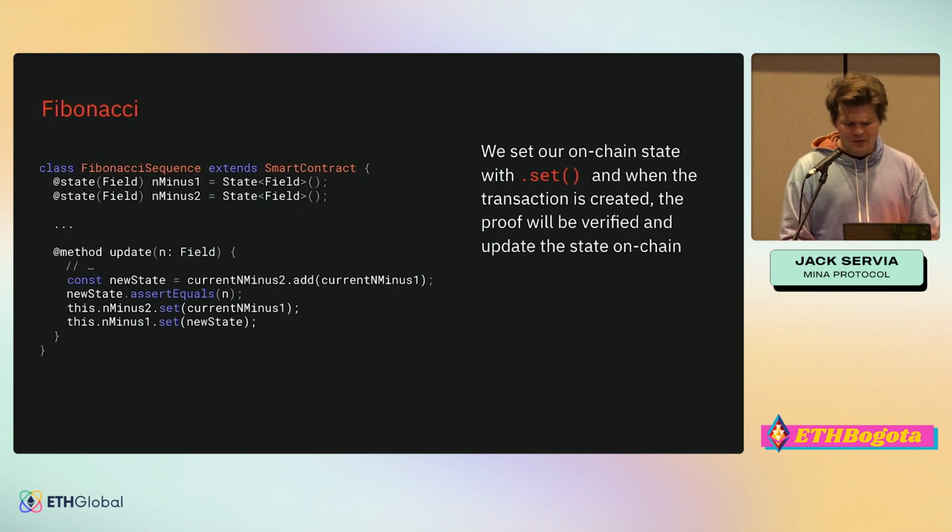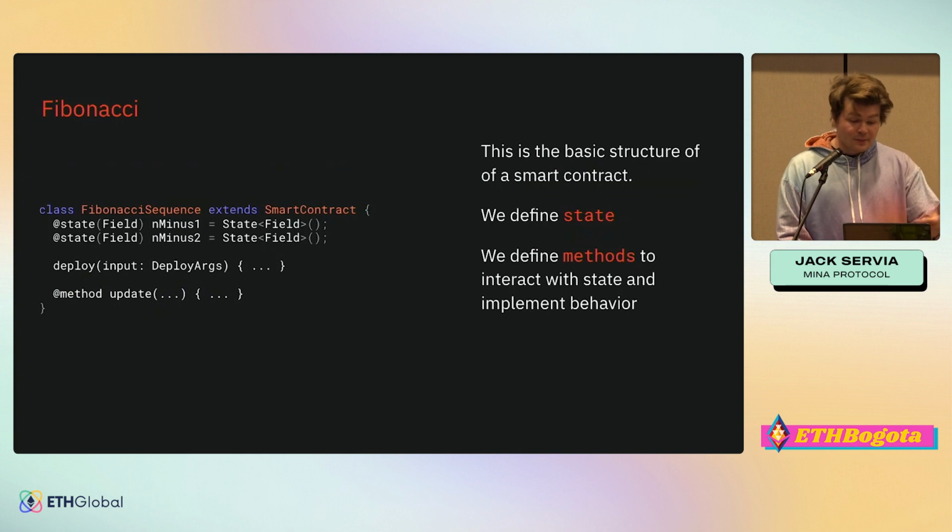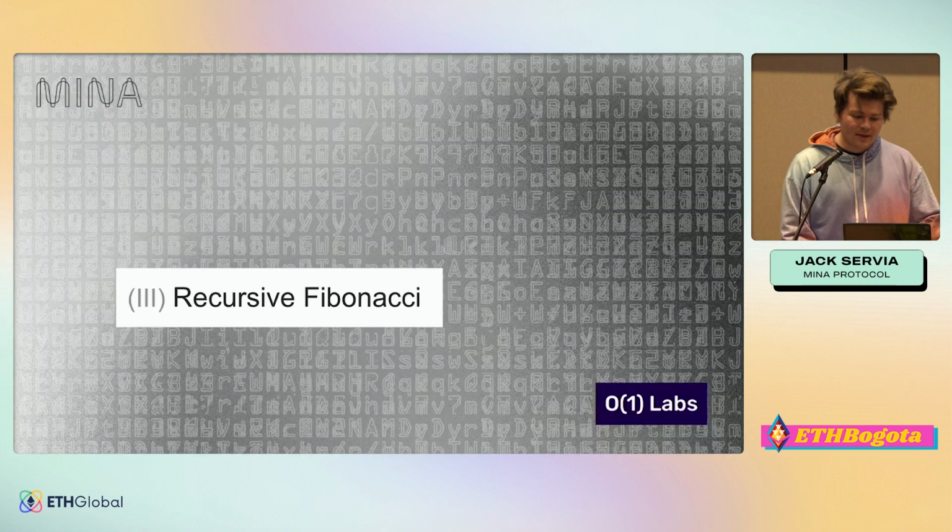Now, the final thing that we do is we set these on-chain states: we move n-1 to n-2, and we move the new state to n-1. This is pretty much the basic structure of the smart contract. We extend the smart contract class, we add our state definitions, the deploy method, and then we add the user callable methods and add the method decorator to them.